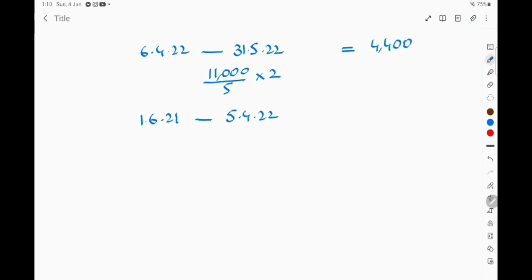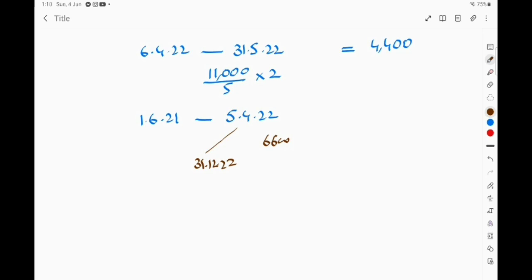So in this period from 31st December 21 to 5th April 22 we have sustained a loss of 6600, because this is a period of final 5 months in which we have sustained a loss of 11,000. 2 months loss has been recognized above and 3 months loss, 6600, is to be recognized.